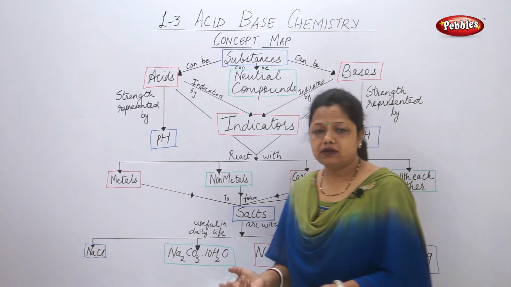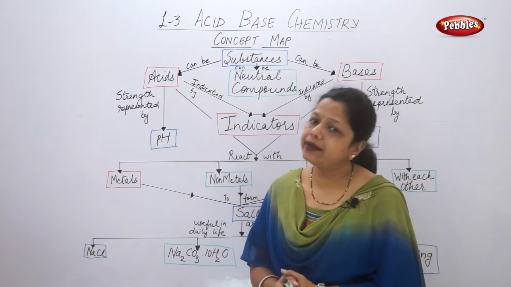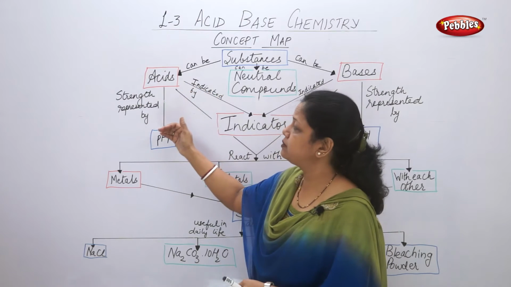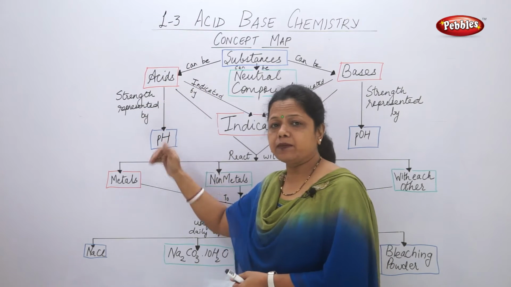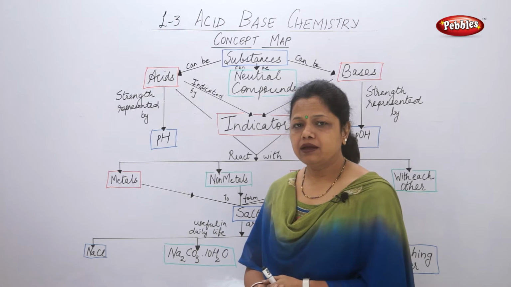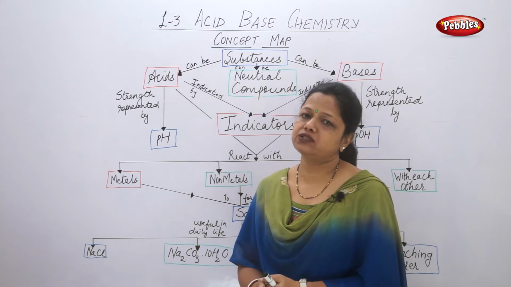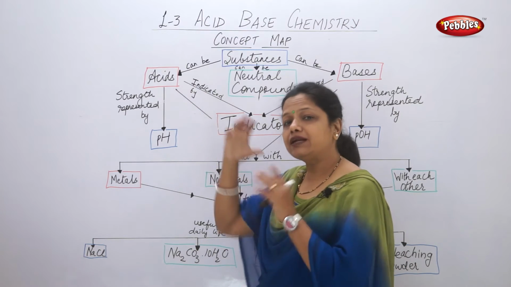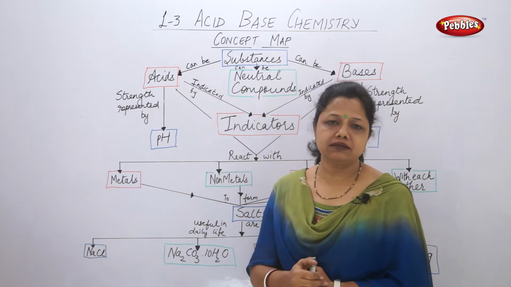It depends on what type of ions they have. If they are acids, their strength is represented by how much hydrogen ion concentration is there. If the hydrogen ion concentration is more, it belongs to acids. That means that substance is called an acid.